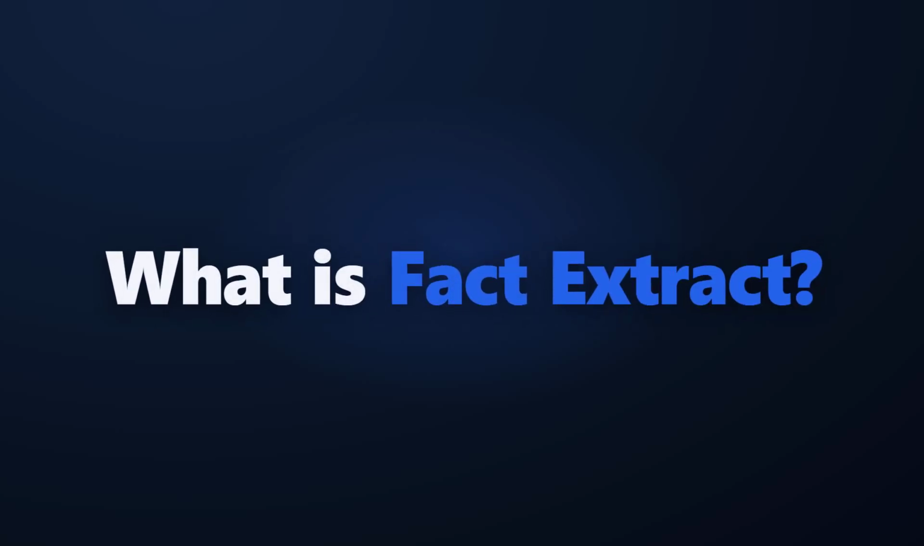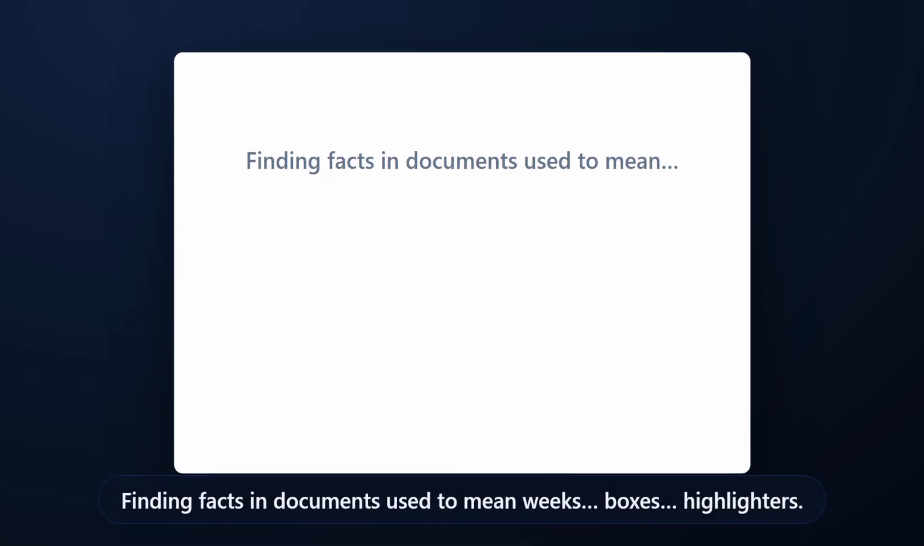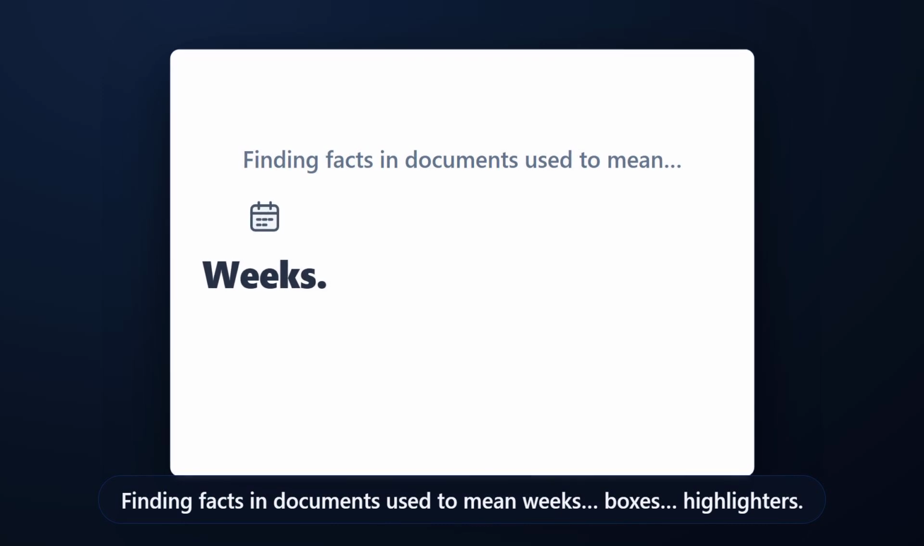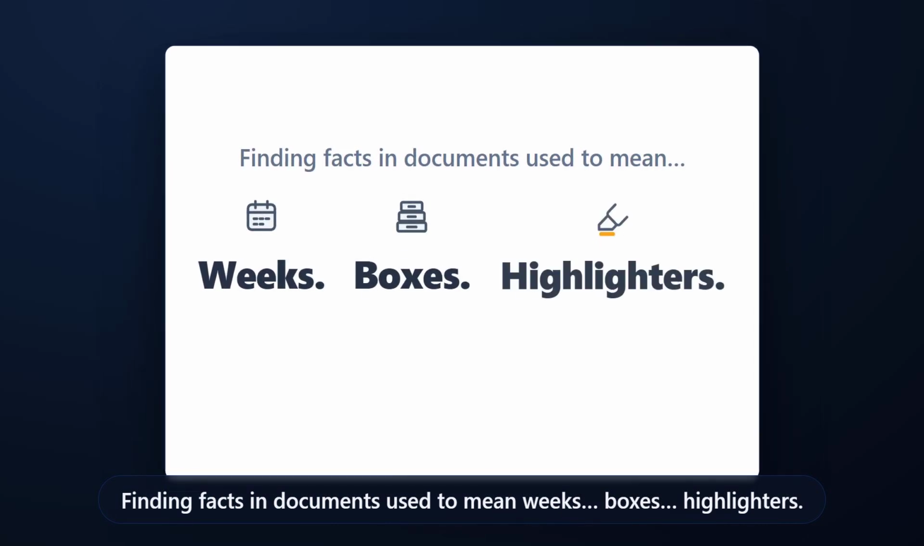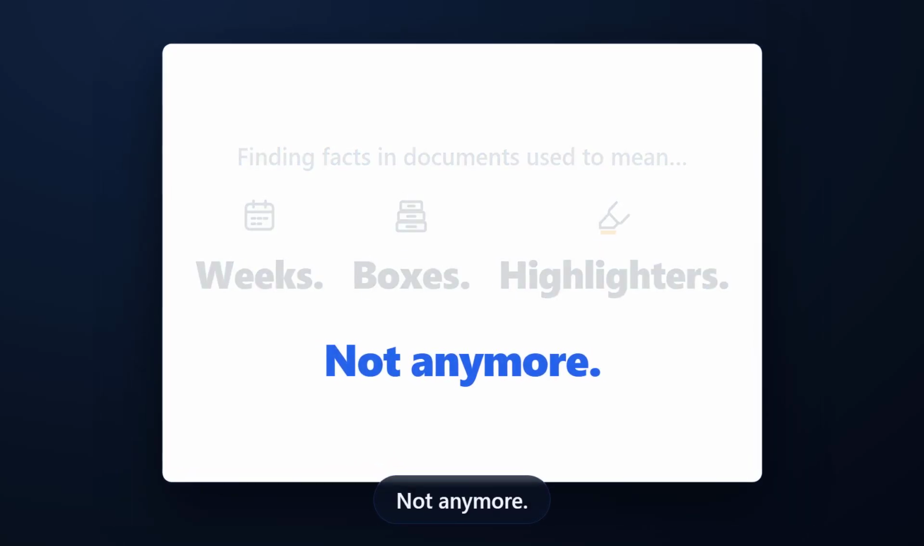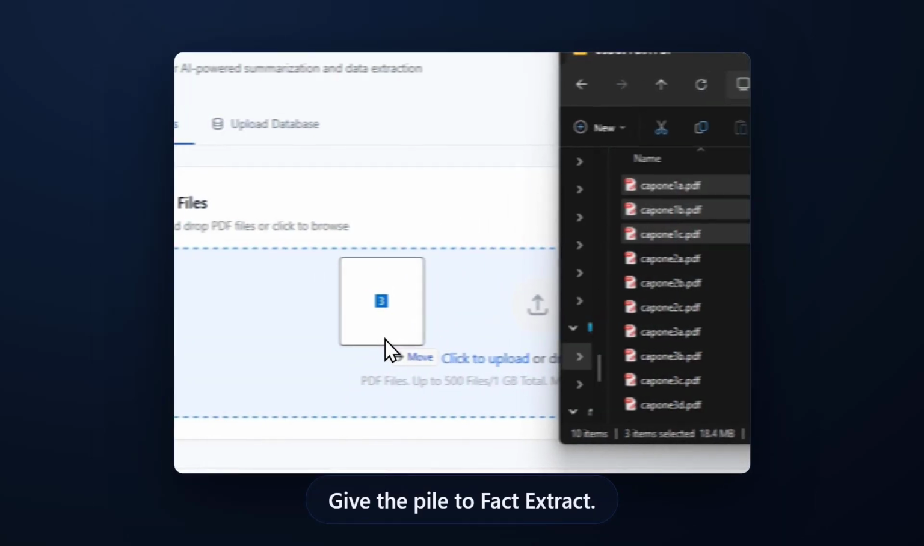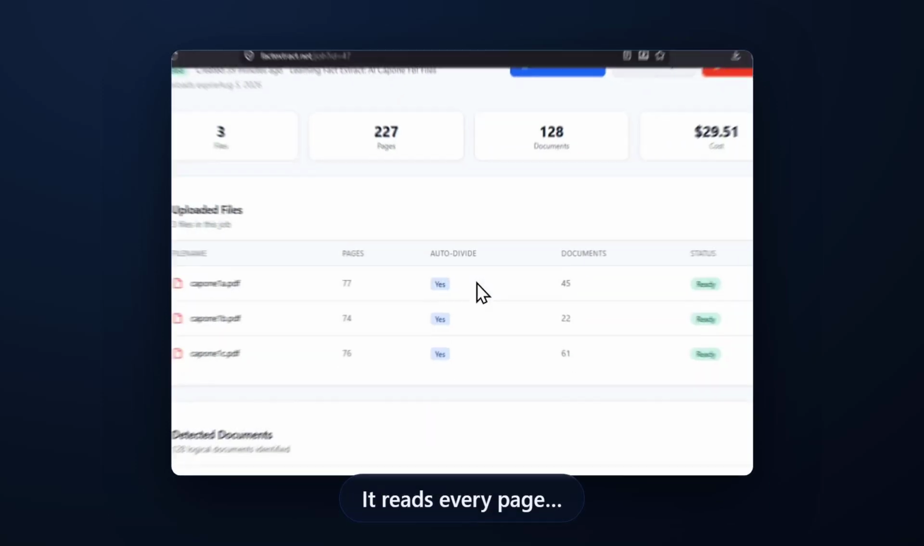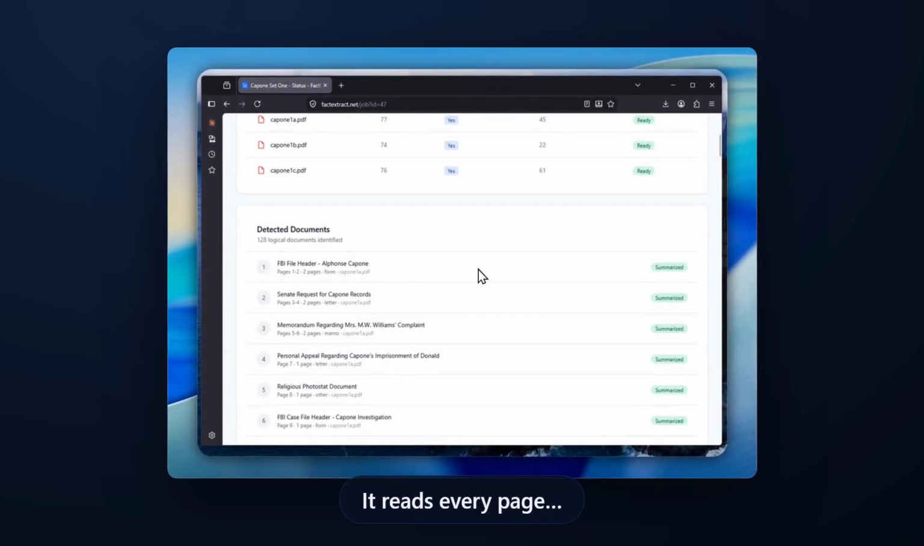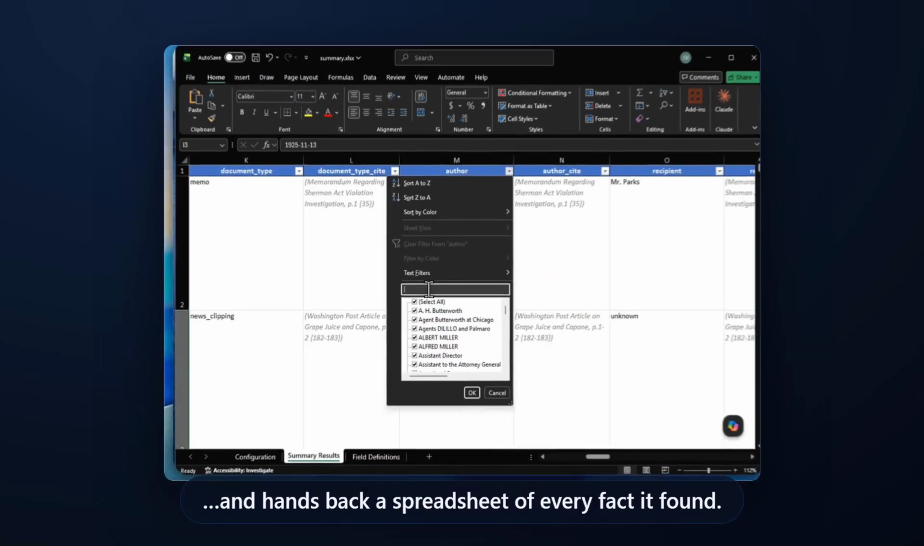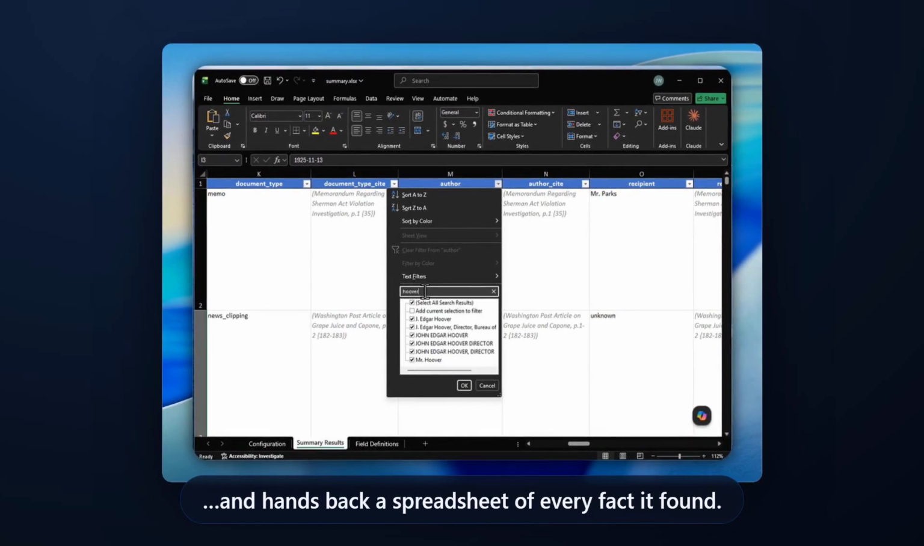What is Fact Extract? Finding facts in documents used to mean weeks, boxes, highlighters. Not anymore. Give the pile to Fact Extract. It reads every page and hands back a spreadsheet of every fact it found.